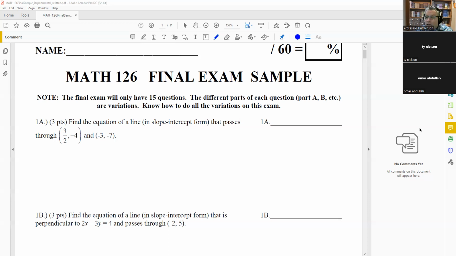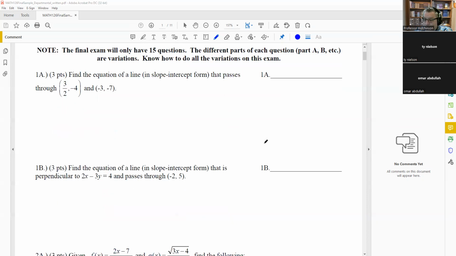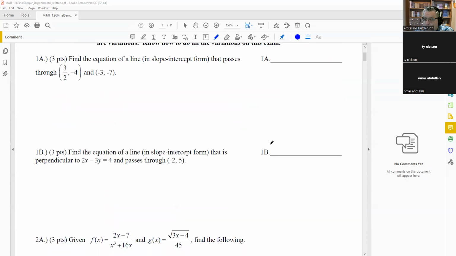So with that, now we'll get started on the final. Again, 15 questions similar to these that you see here. Let's start with number 1. If I use any formulas on this, these are formulas you'll need to know for the final exam, so you should have them on some kind of formula sheet nearby.